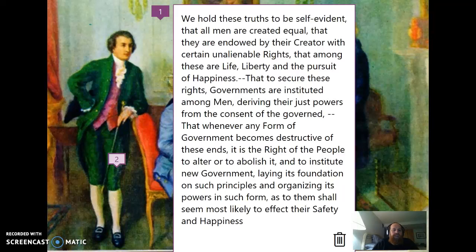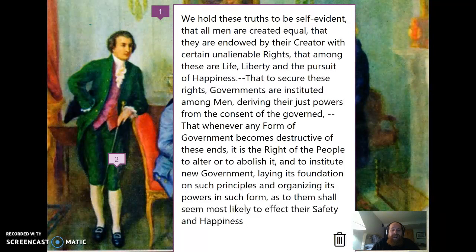We hold these truths to be self-evident, that all men are created equal, that they are endowed by their Creator with certain unalienable rights, that among these are life, liberty, and the pursuit of happiness, that to secure these rights, governments are instituted among men, deriving their just powers from the consent of the governed. As you can see, there's quite a bit more that comes after that.